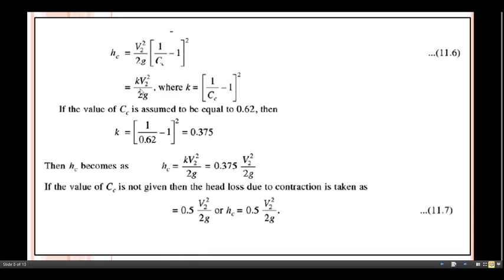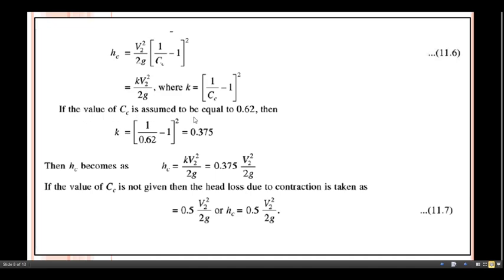Now this must equal K multiplied by V2 square divided by twice g, where K is nothing but this bracket term we have considered. The V2 square divided by twice g term remains as it is.